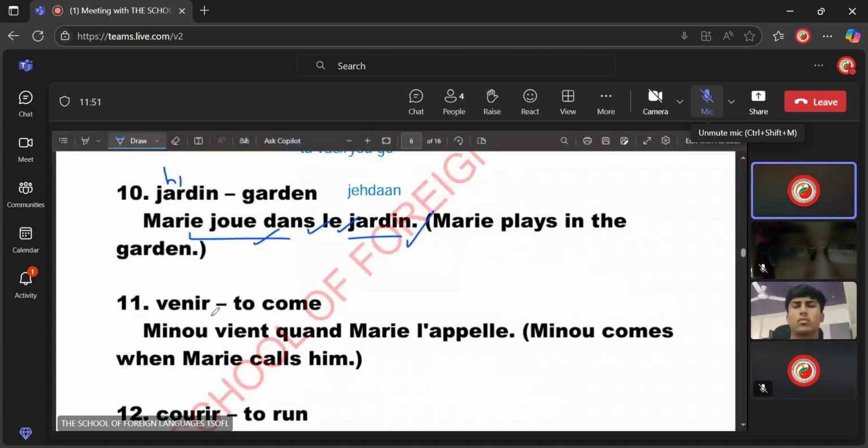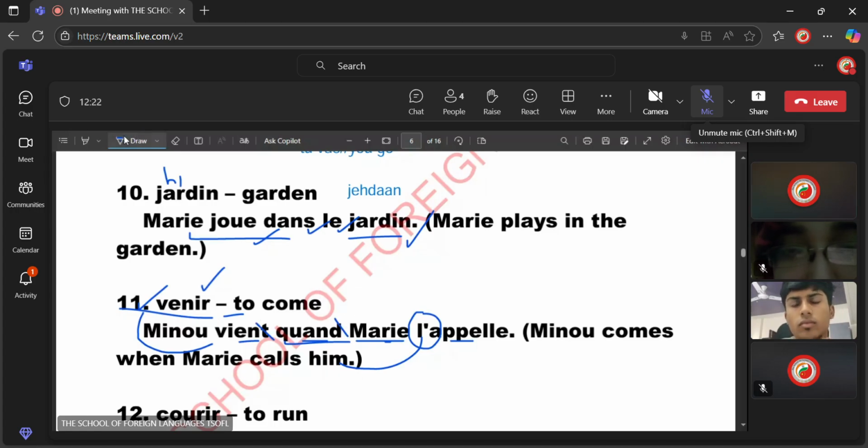For example, one of the verbs, to come in French, is venir. Venir. Again, this is an infinitive form, not in action. The moment you convert it into action, it changes the stem. For example, Minou vient quand Marie l'appelle. Minou comes when Mary calls him. This L indicates the indirect object referring to him. Minou vient quand Marie l'appelle. Most of the alphabets are silent at the end.